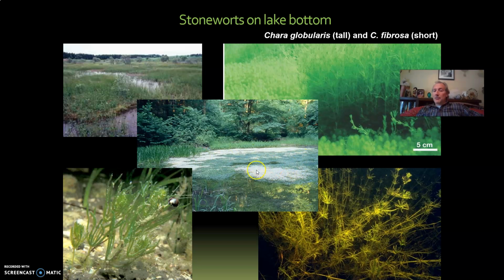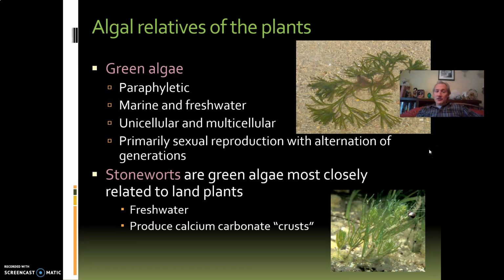And then when the water evaporates, this white stuff looks like flowers, but it's actually crusts of calcium carbonate. As this water evaporates, the other things that live here will die out. And then when it rains again, the calcium will fall off, and then the seaweeds will survive. So there's this adaptive ability to deal with dryness that the land plants probably inherited and allowed them to survive on land. Okay, so that's the green algae.